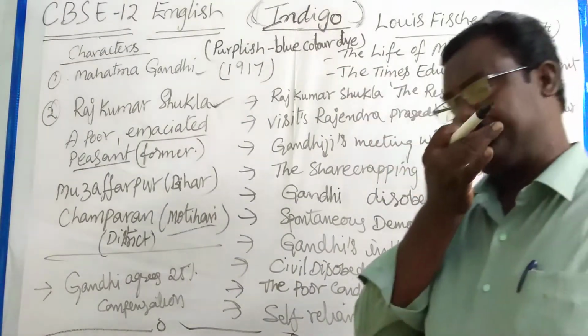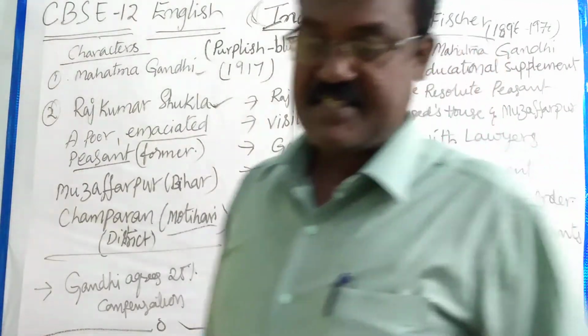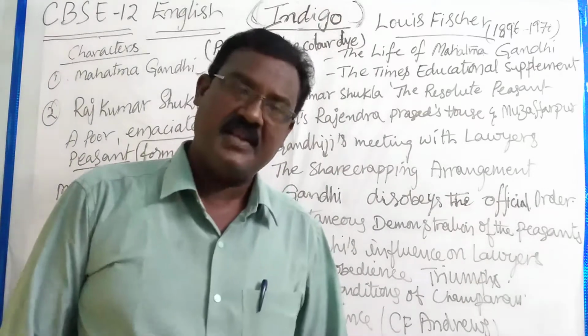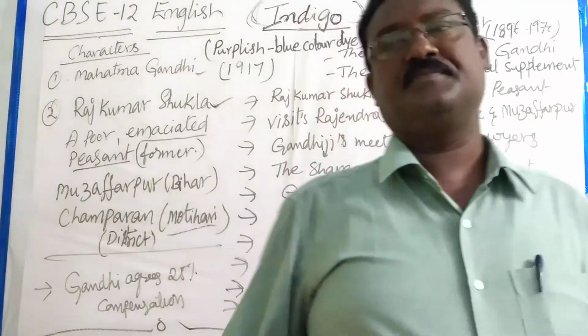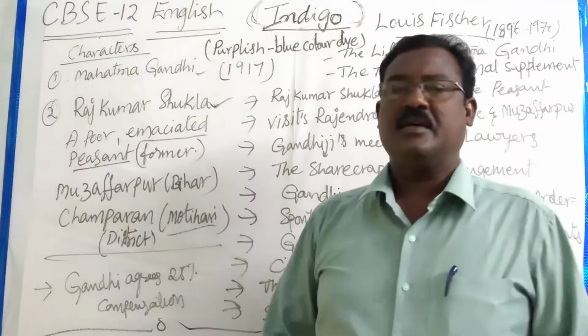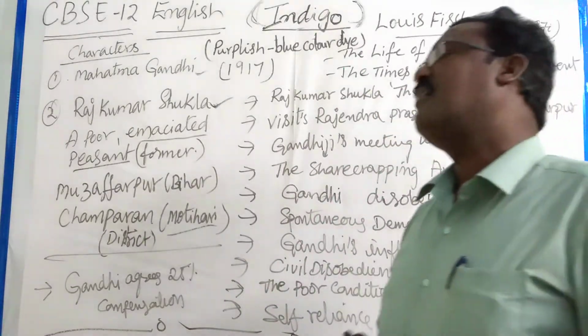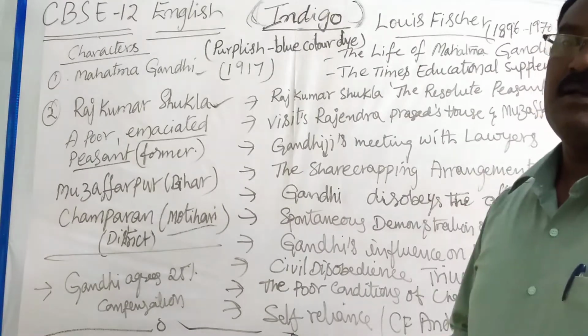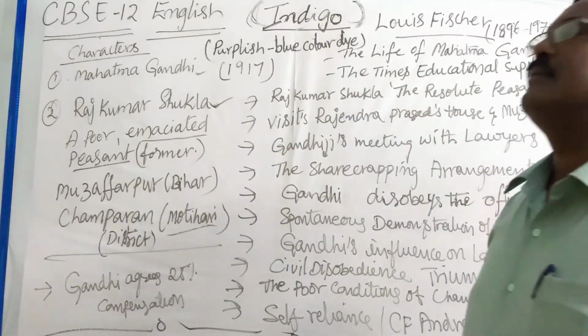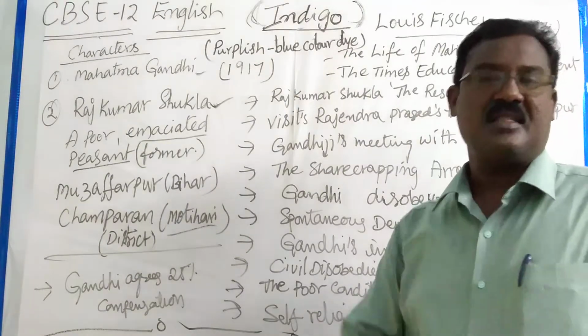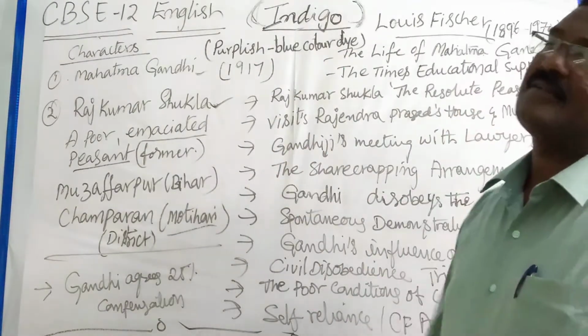Now come to the point. Britishers came to our India in the name of business. Later they occupied all the parts of India. Now they became the landlords of Indian land. Those who became landlords gave land to Indian farmers on the basis of rent.